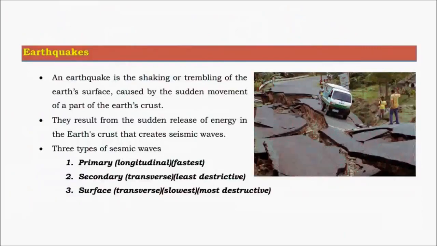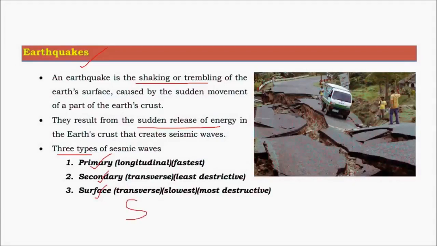The next topic is earthquakes. An earthquake is shaking or trembling of the Earth's crust due to the relieving of excess amount of stress or pressure within the Earth's crustal plates, and they are so sudden that they cause a huge amount of destruction. There are mainly three waves associated with Earth that are produced after an earthquake has taken place. They are namely primary, secondary, and surface waves.